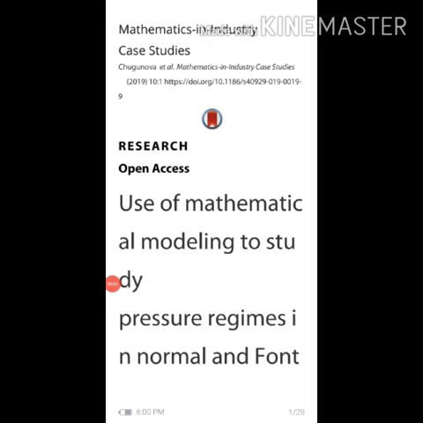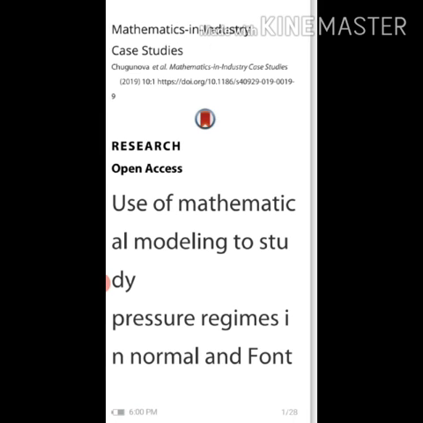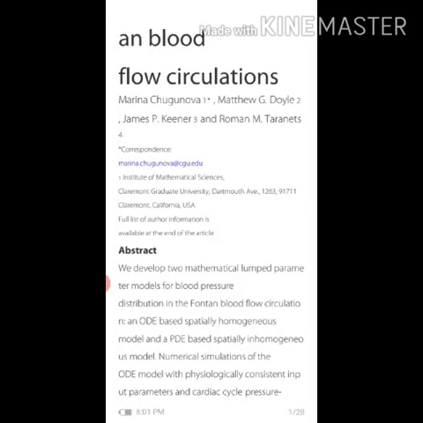Now we see the case study on the use of mathematical modeling to study pressure regimes in normal and Fontan blood flow circulations. We developed two mathematical lumped parameter models for blood pressure distribution in the Fontan blood flow circulation: an ordinary differential equation based on a spatially homogeneous model and a partial differential equation based on a